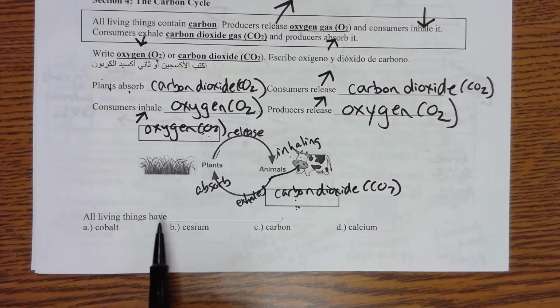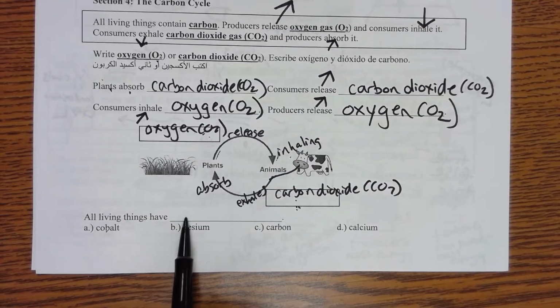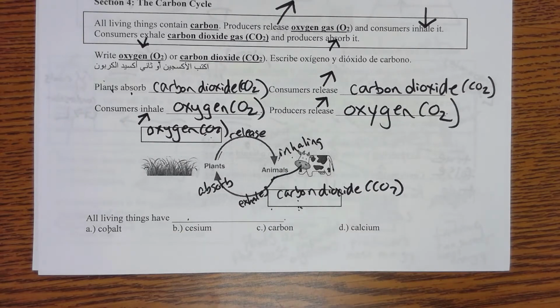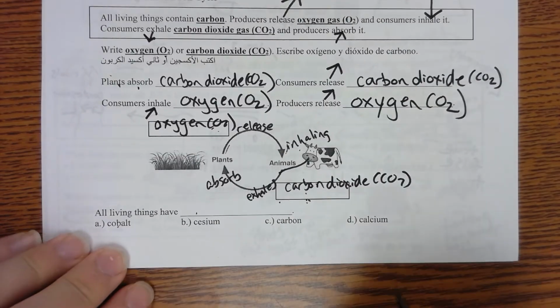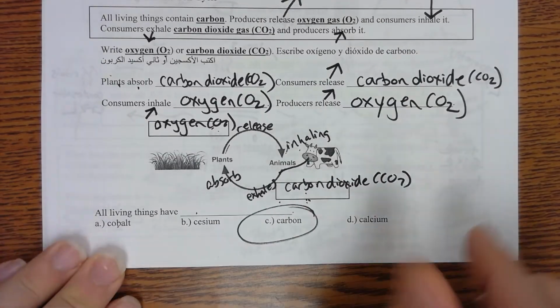Okay, all living things have cobalt, cesium, carbon, or calcium. Which one? Carbon, of course.